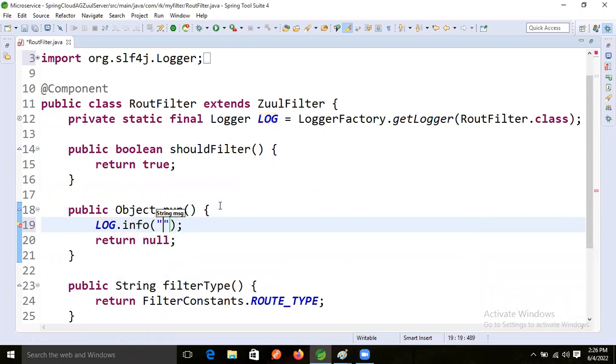Inside that, what will we write? Filter started, right? Filter started, guys.